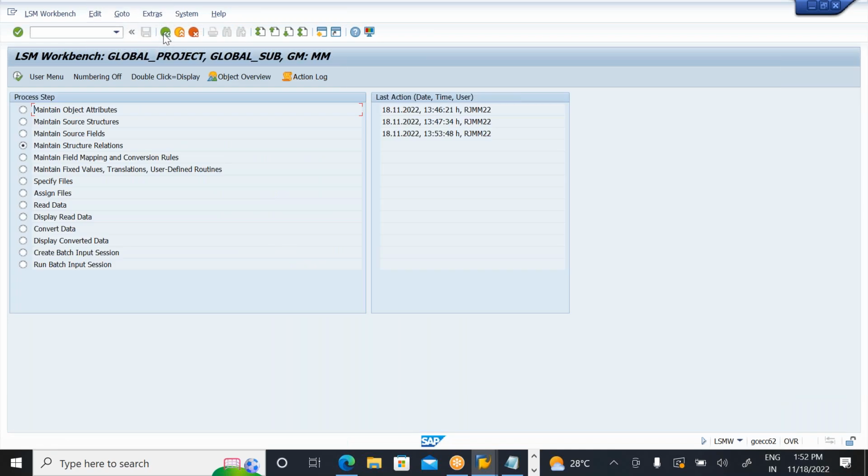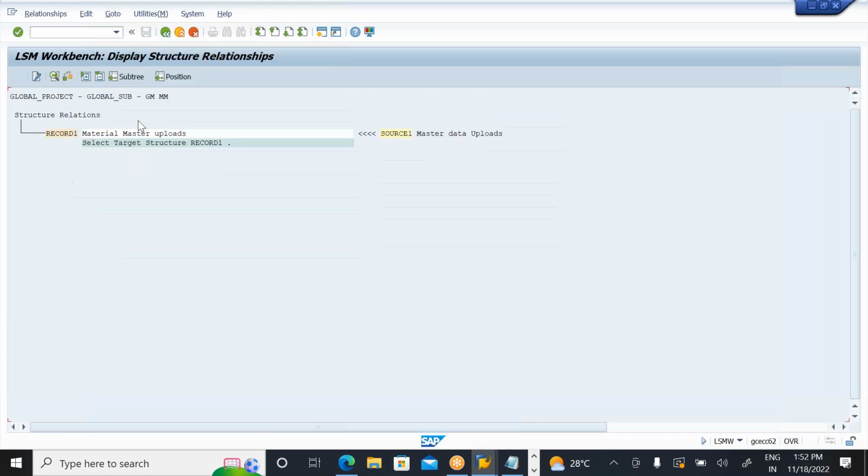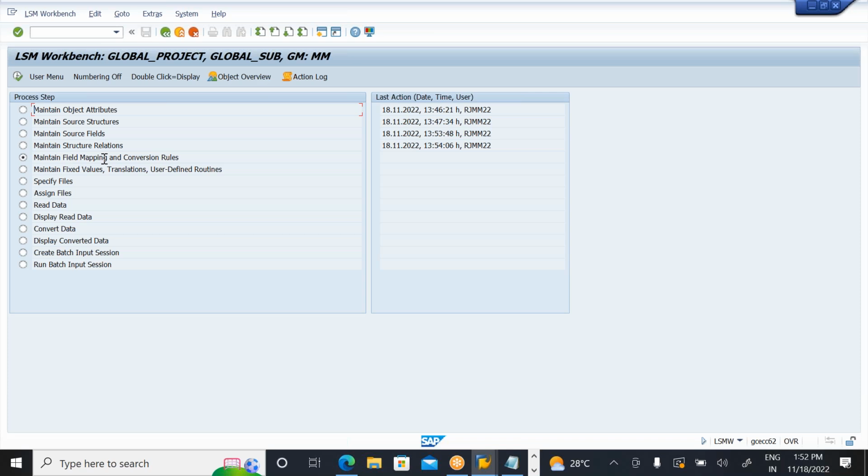Come to here. Maintain structure relations. Your record and the structure relation, in the fourth step here. Execute, and simply click on change mode. Your source structure name and your record name should be assigned here. Next, what is the next step? Maintain field mapping and conversion rules. This is also an important step.